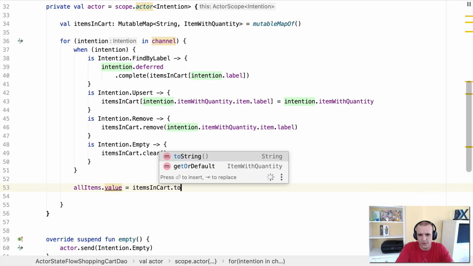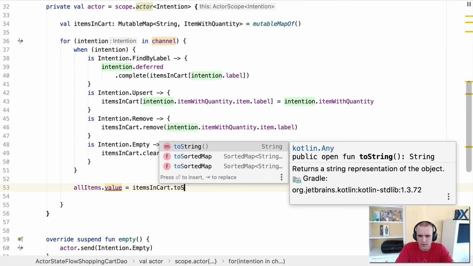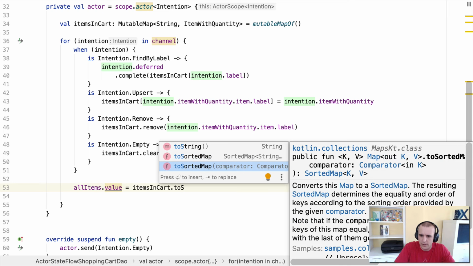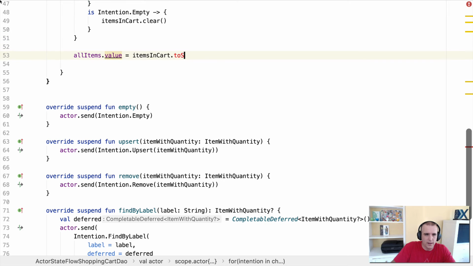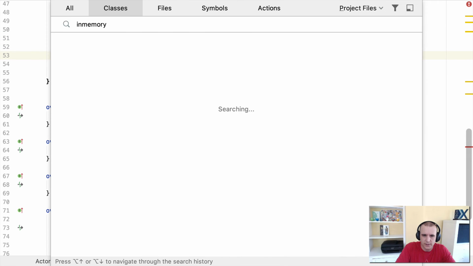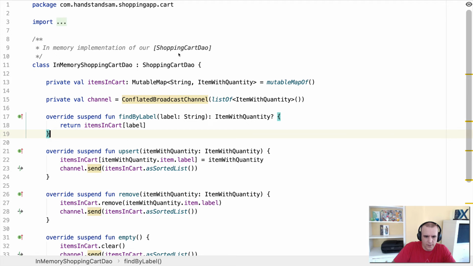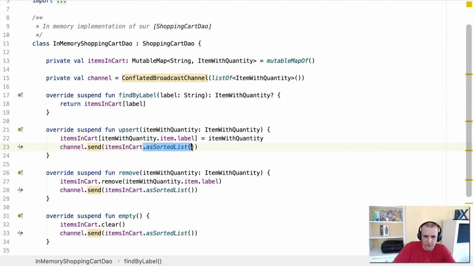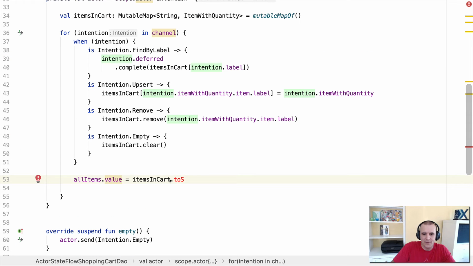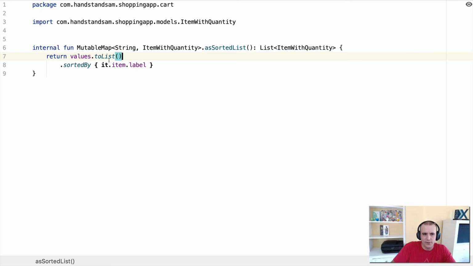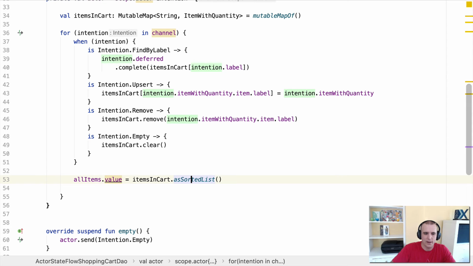And I have a function for this, toSortedList. Yeah, toSortedMap. There it is. All right, I might have to go to my other file here to see. So in memory shopping cart now. What was it, asSortedList. So that's the function I was looking for. It's an extension function that just takes this map and then converts it over to the list that I need. So it's going to go ahead internally, get all the values, and then sort them by the label. That way everything's going to stay the same way in the UI when I display them. I want to make sure that they're sorted that way.